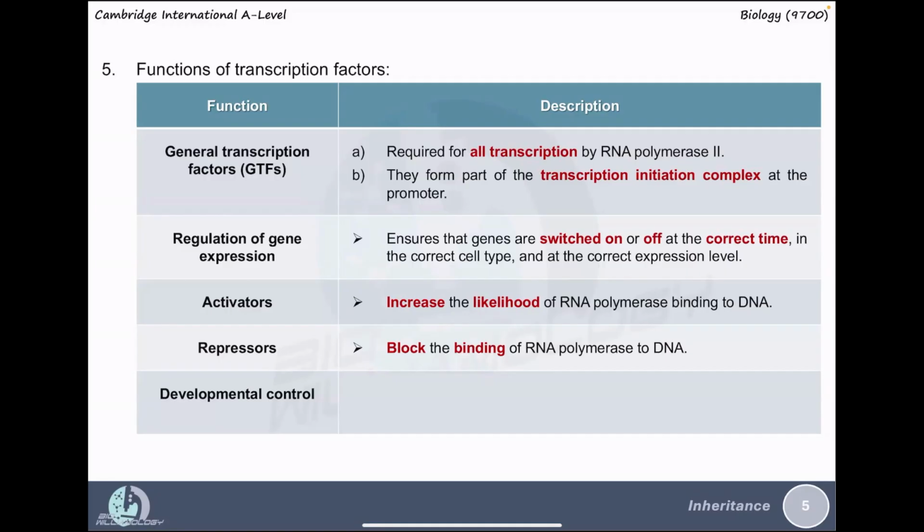Transcription factors can be involved in developmental control, to activate genes in a specific sequence to ensure correct body pattern formation. Basically, we need the correct timing so that we will be able to develop particular cells and make them become specialized cells for a particular organ.